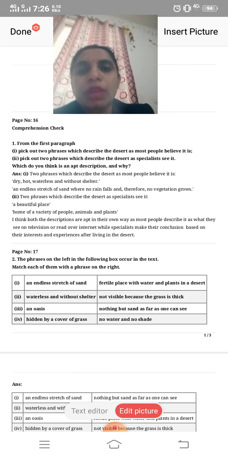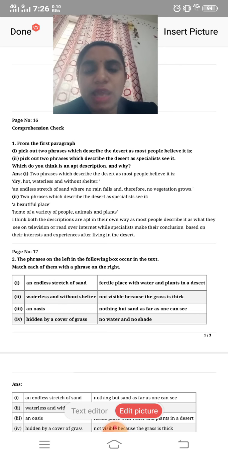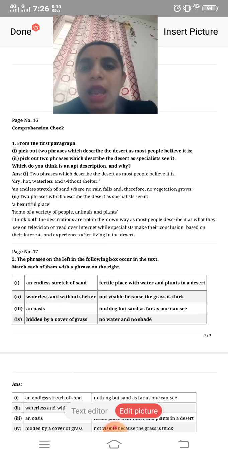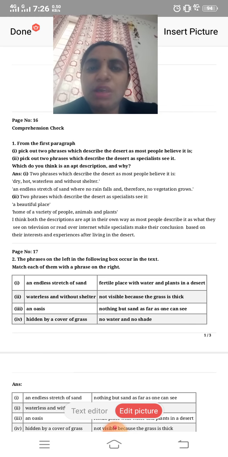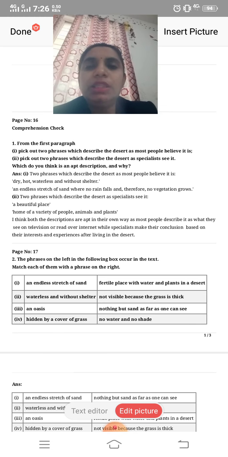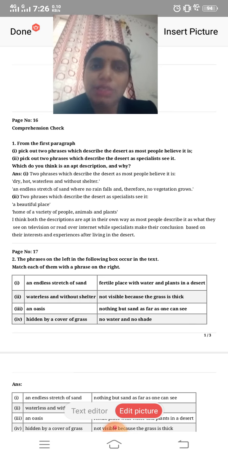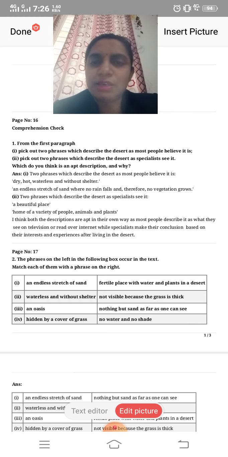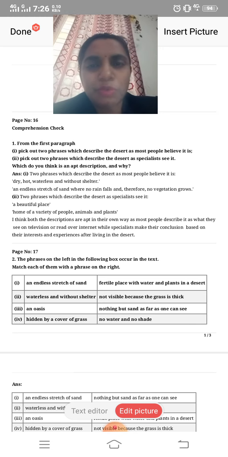See the first two phrases which describe the desert as most people believe it is: dry, hot, waterless, without shelter, and an endless stretch of sand where no rain falls, therefore no vegetation grows. This was the opinion of, we can say, common people like us, that there is nothing, only sand, nothing to see, no need to go there.